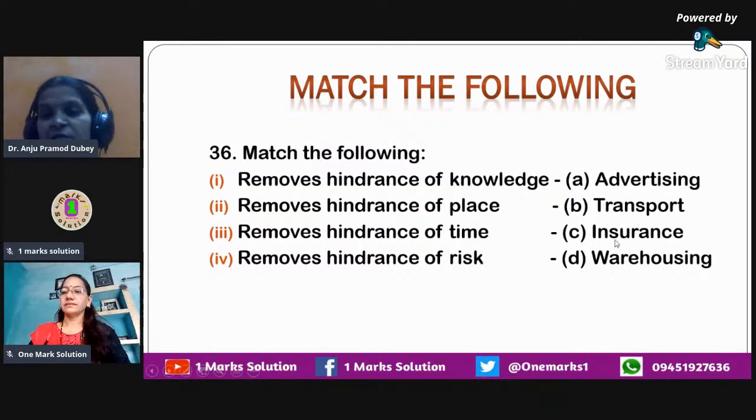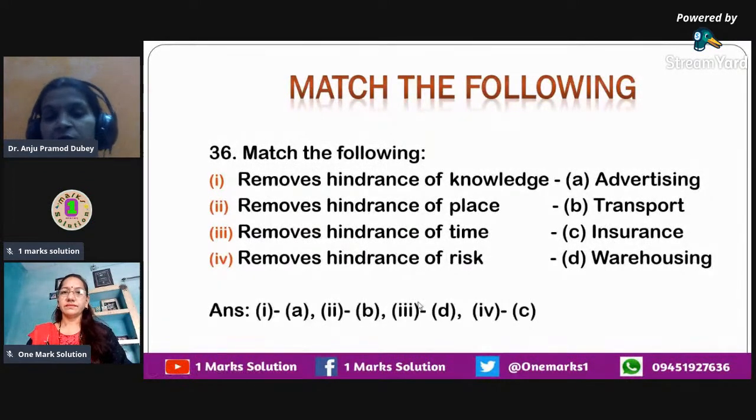So risk can be removed using insurance. Okay, same way, hindrance of place can be removed using transportation. Any of the transportation means you can use to reach from one place to another. So you have to make out that option 4 relates to C option, and then option second relates to B option. So that way you can make out the matching.